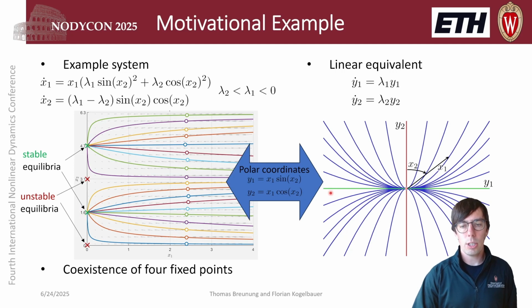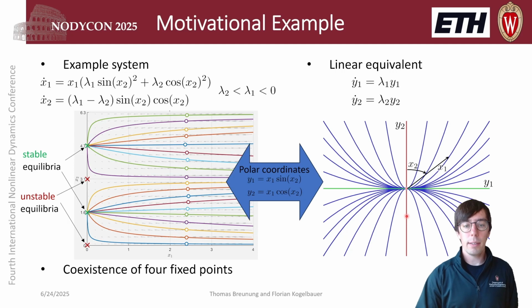Similarly, all trajectories starting on the left hand side of the plane, decaying along this stable direction, give rise to the angle of 3 pi over 2, this stable equilibrium. In addition, we have the fast stable directions, which are the fixed points at angle 0 and angle pi. However, those are unstable.